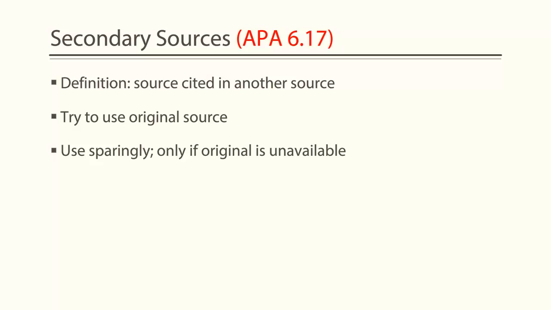A secondary source is one that is cited within another source. For example, if you are using an idea, then an article is cited from a secondary source. You should use the original source if at all possible. Go locate it through your library or interlibrary loan and then cite it as you would any other source. You would use a secondary source only if the original is unavailable, and even then you should probably verify that using it is okay with your professor. See section 6.17 for formatting on secondary sources.